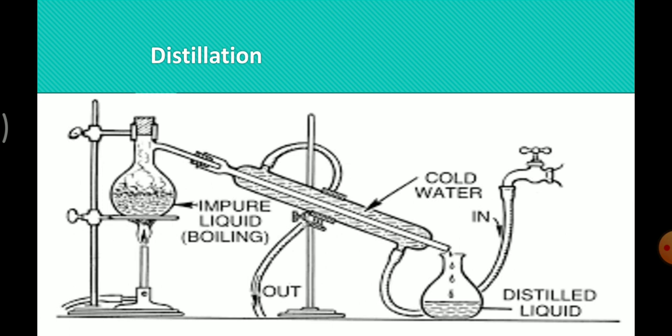This is the diagrammatic representation of distillation. Students, this method is useful for refining low boiling metals like zinc, cadmium and mercury, which contain high boiling metals as impurities. The extracted metal in the molten state is distilled to obtain the pure metal as distillate, and the impurities are left behind. So this is about the distillation process.